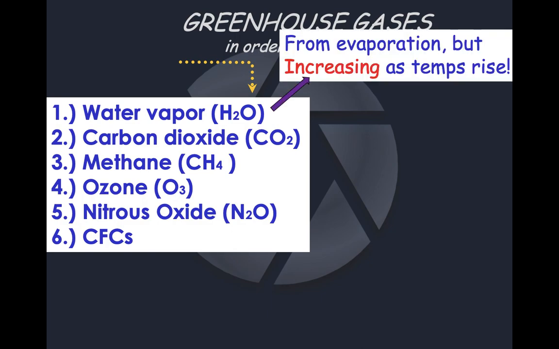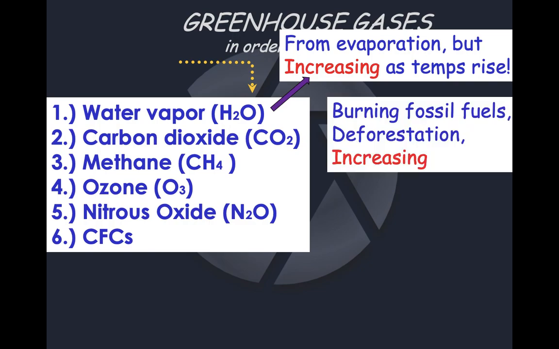Now, the problem is, as global temperature slowly rises, the rate of evaporation is going to rise. And that's going to then evaporate more water, which is then going to make it warmer, et cetera, et cetera. We're going to find a lot of these unfortunate runaway effects, as we like to call them when we're talking about global warming. The second most prevalent is CO2.